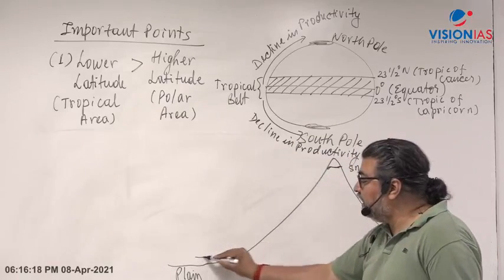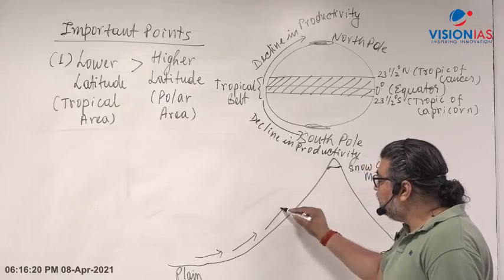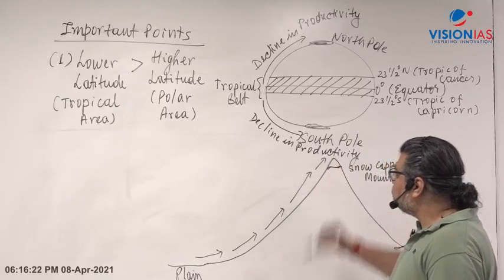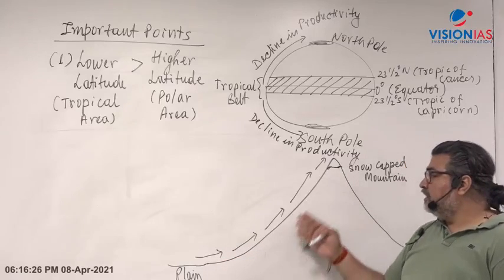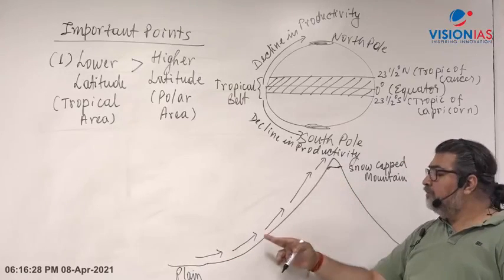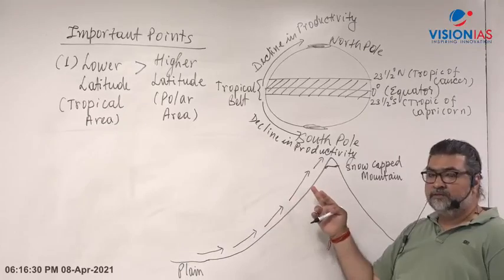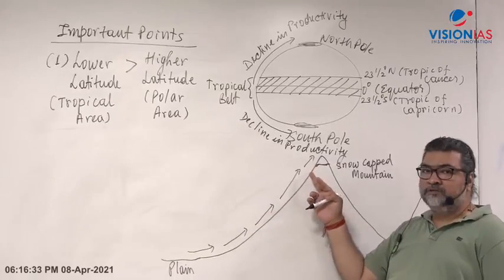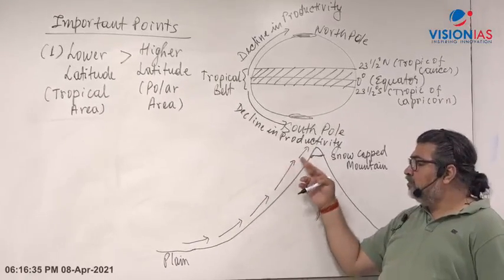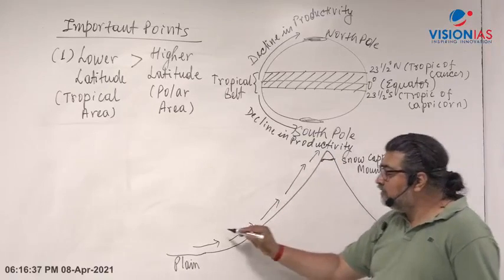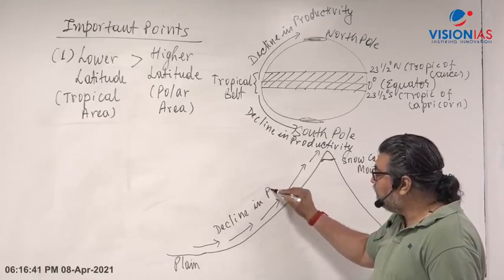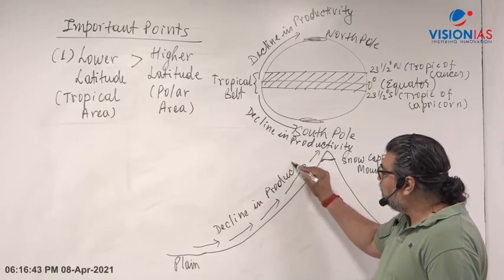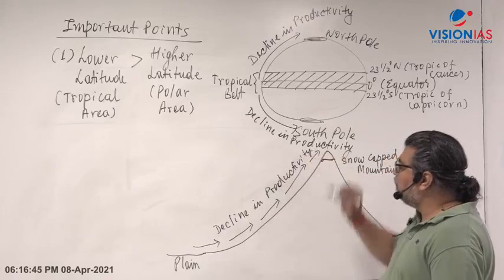Now what happens as we move from the lower plain area to the higher slope? Temperature, climatic conditions, sunlight, all these change. So there also we will find a decline in productivity as we move from the lower reaches to the higher reaches.